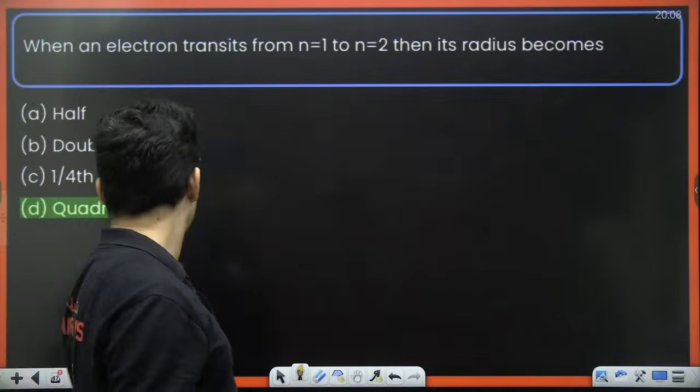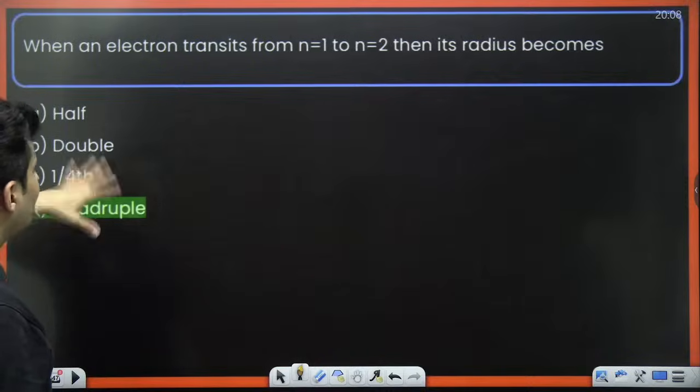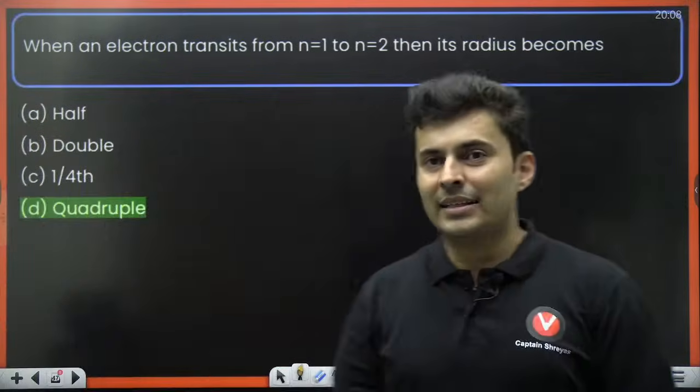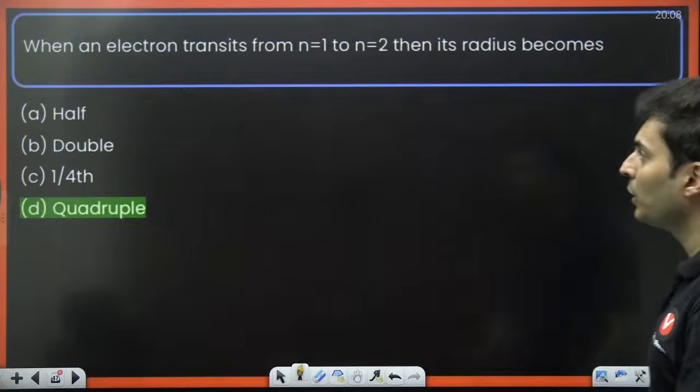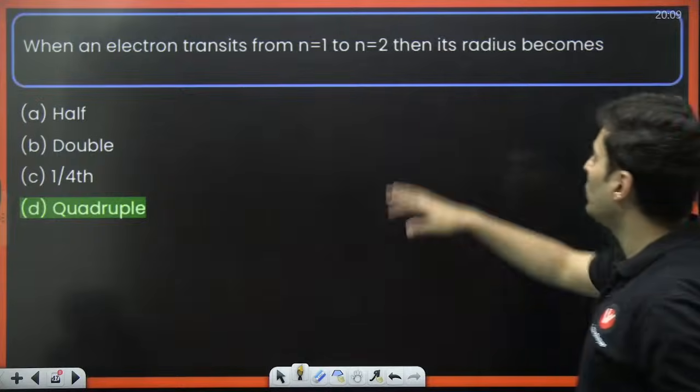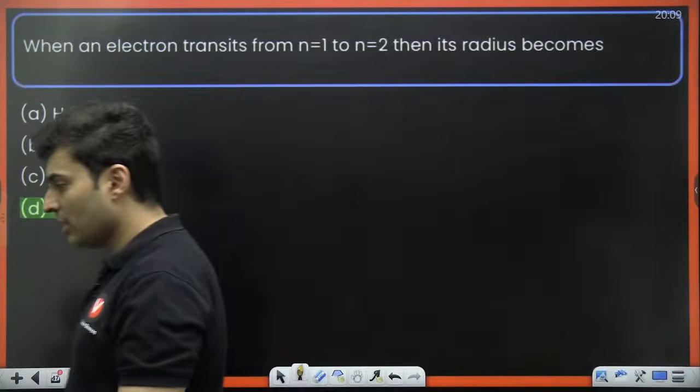I think we are good to solve. Oh my God. What is this? The answer already came over here. Can somebody explain why the answer is this? Read the question. When an electron goes from 1 to 2, then the radius becomes...